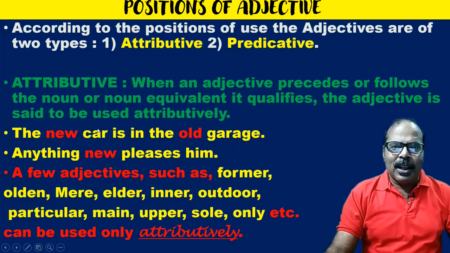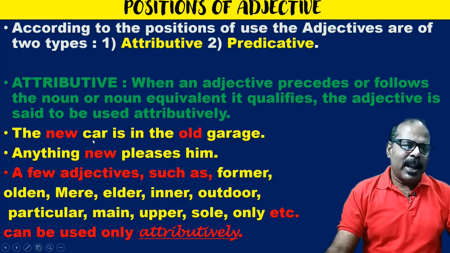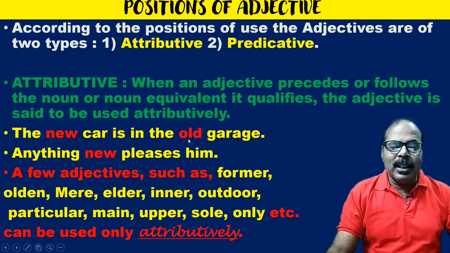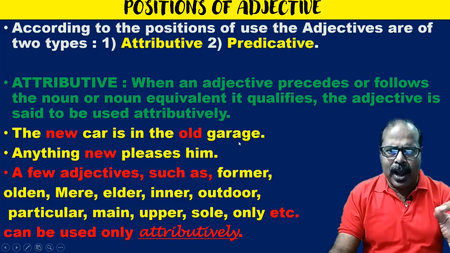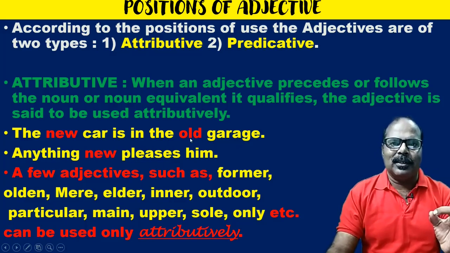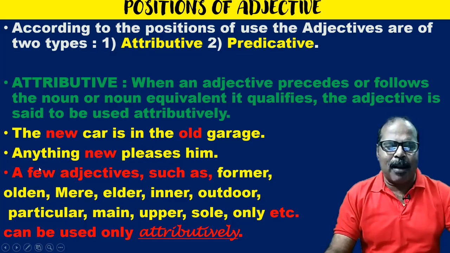So here the noun that is qualified is car and new is the adjective. It has been placed before the noun. In the old garage, garage is the noun qualified, and here also the adjective old has been used just before that noun. Now let us see the next example.